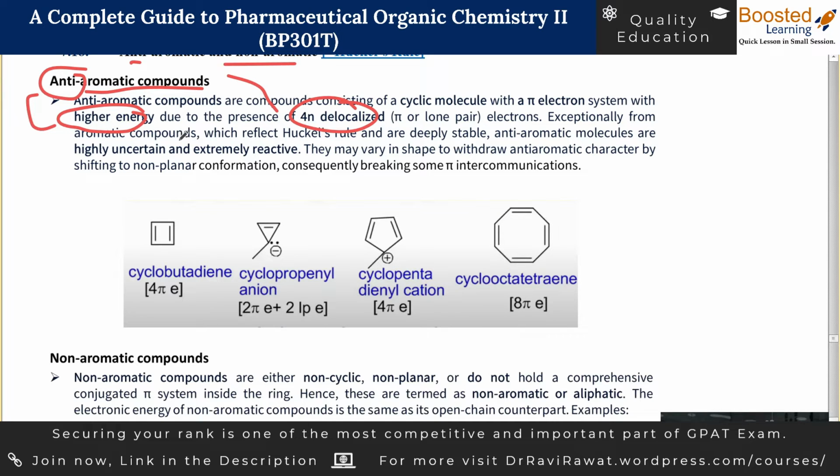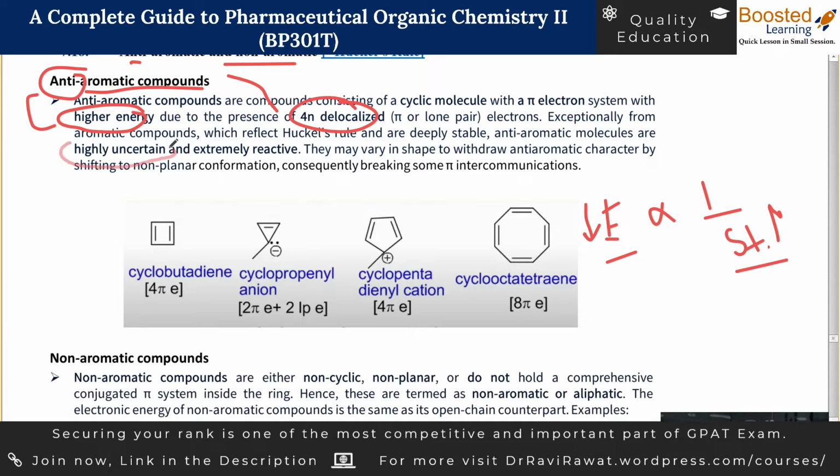While aromaticity was providing stability to the molecule, anti-aromaticity is a phenomenon which provides destabilization to the molecules. This will increase the energy of the molecule, and that is how the molecule is going to become unstable. There is an inverse relationship between energy and stability. Energy is always inversely proportional to stability. If anything is more energetic, it would have less stability. If anything has more stability, the molecule has less energy. So anti-aromatic compounds are going to be high in energy and less stable.